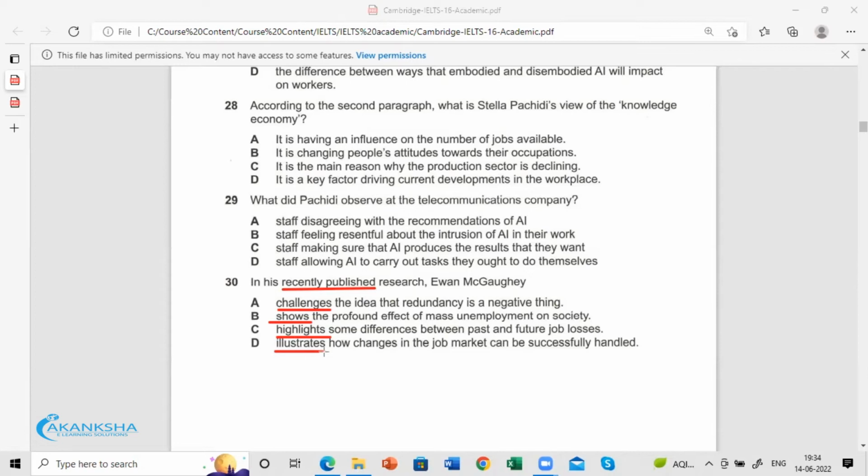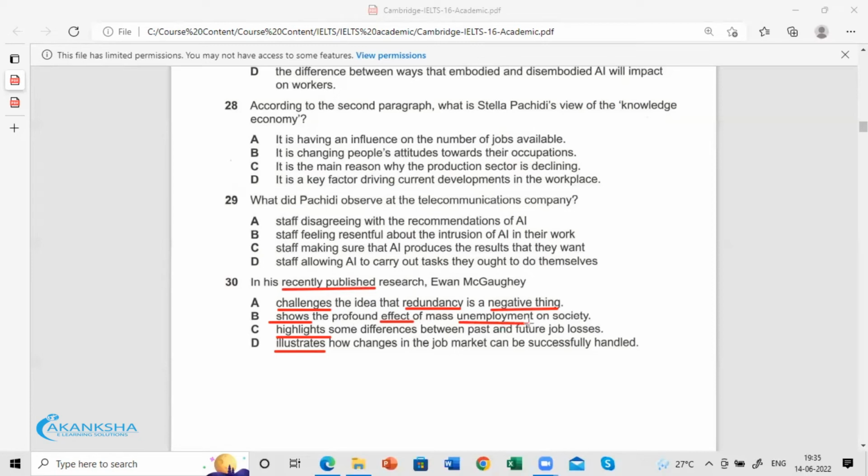Shows and challenges. Challenges is the only word here which is almost like opposing something. Challenging means opposing. Challenging what? That redundancy is a negative thing. So he challenges the idea that redundancy is a negative thing and shows the effect of mass unemployment on society.